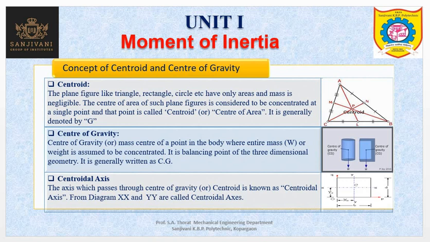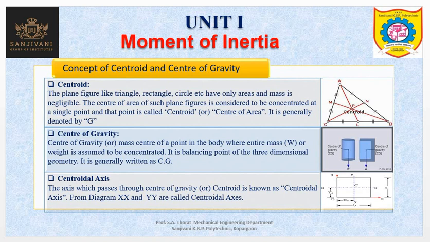Centroid: plane figures like triangle, rectangle, circle, parallelogram, etc. have only areas, and mass or volume is negligible. The center of area of such plane figures is considered to be concentrated at a single point, and that single point is called the centroid or center of area.